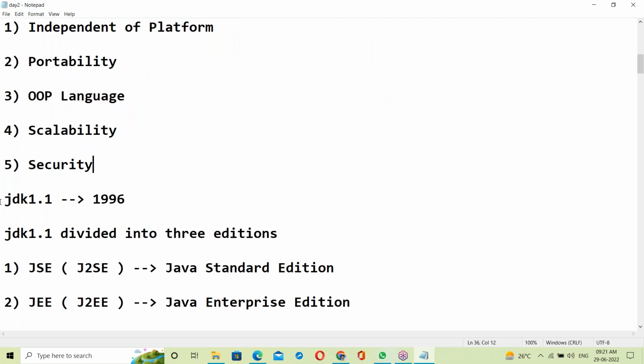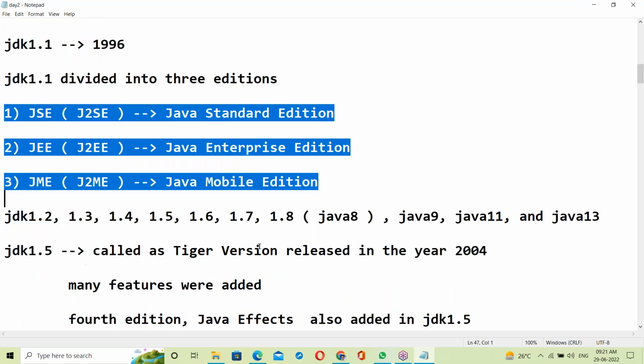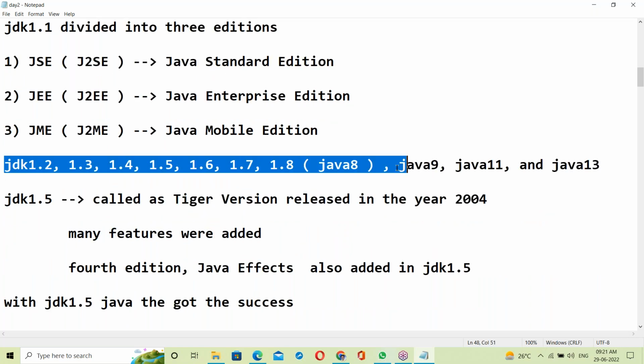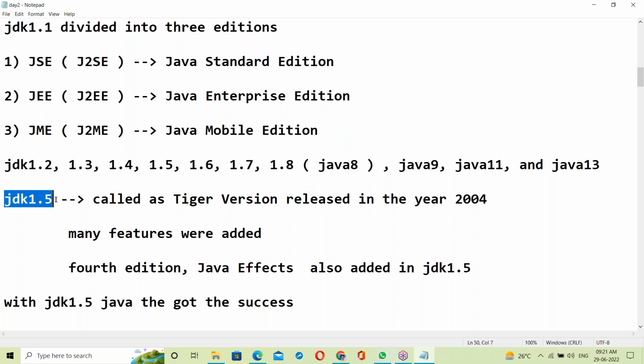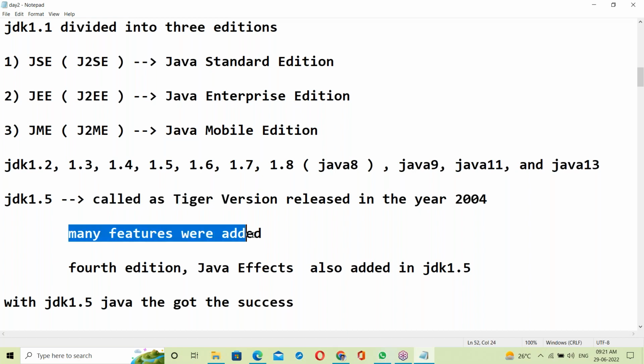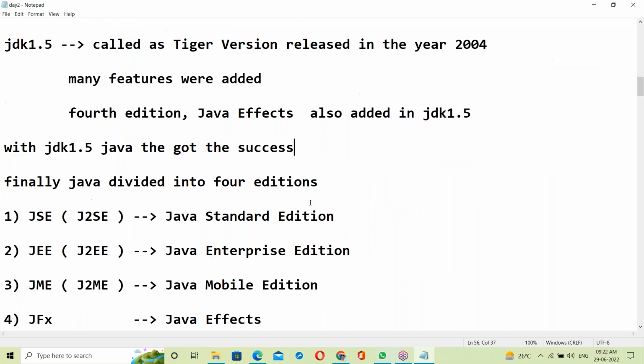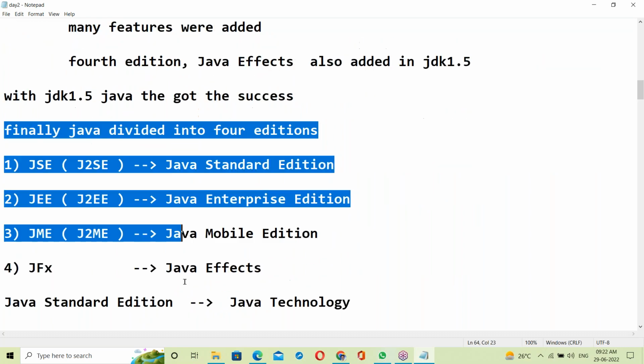Next version, JDK 1.1, in 1996. Here they went to 3 editions. Later 1.2, 1.3, 1.4, many different versions. JDK 1.5 had major changes, and many features were added. With JDK 1.5, Java got success. Finally, JDK was divided into 4 editions.